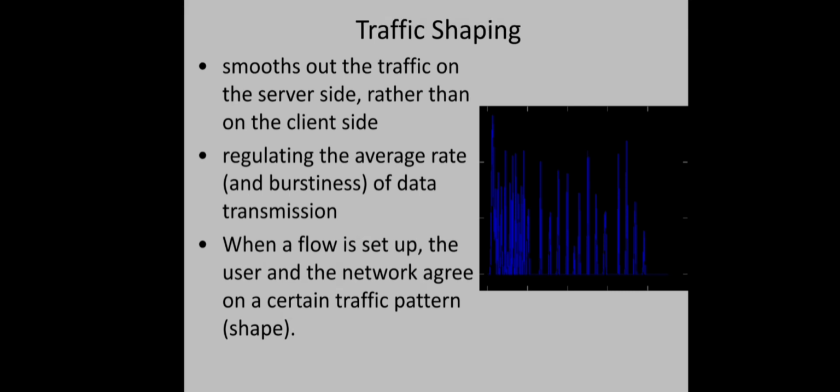These types of agreements are not so important in the case of file transfers, but in the case of real-time data such as audio and video connections, this is so important that once the service level agreement is done, it is the duty of the network to monitor whether the customer, or the sender machine, follows this agreement. Monitoring the traffic flow is actually called traffic policing. Now let us move on to two different methods for traffic shaping, that is, to smooth out the irregular data traffic from a sender machine. Two methods are there to implement traffic shaping. First one is the leaky bucket algorithm and the second one is the token bucket algorithm.